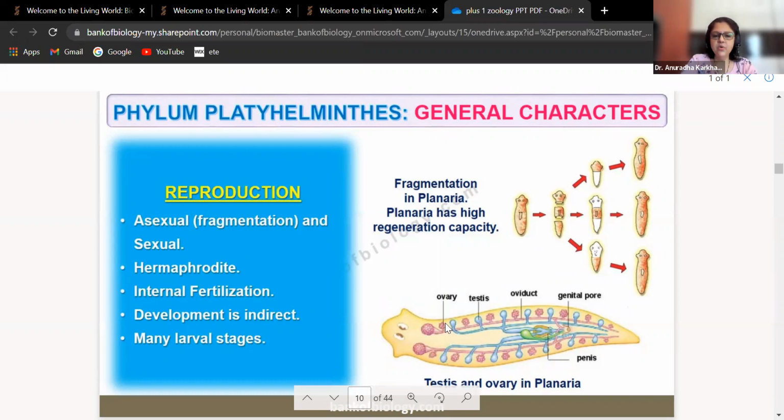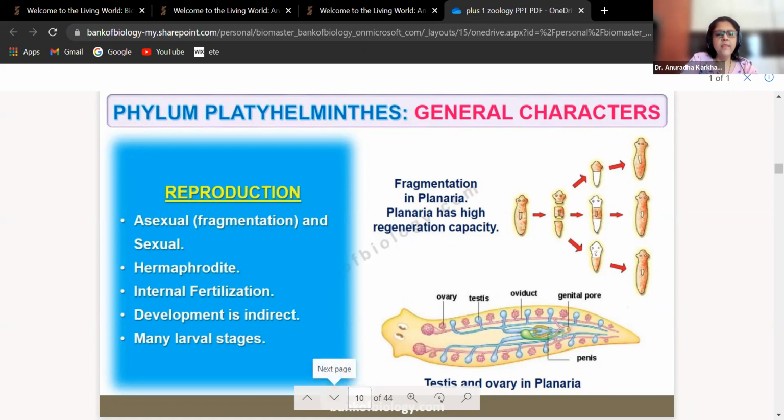Here, it has got ovaries. It has got testes. Therefore, they are hermaphrodites. Correct? Here they have got the genital cord, the oviduct, and the penis as well. So these planaria is going to be a very good example of asexual reproduction के लिए भी and sexual reproduction के लिए भी. बहुत clearly यहाँ पर demarcations दिखाई देते हैं.